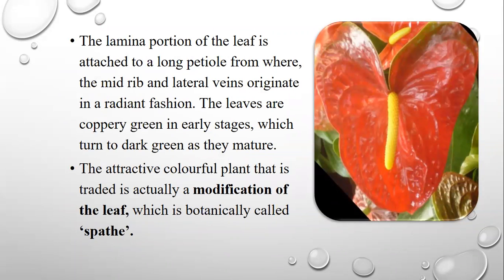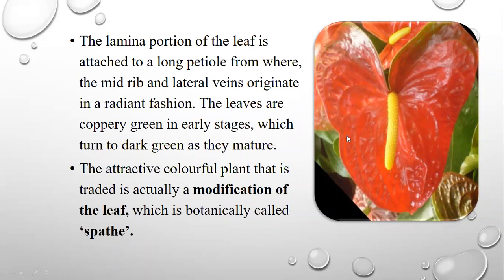Now let us see the leaf, or what is itself called the flower. The lamina portion of the leaf is attached to a long petiole, from where the midrib and lateral veins originate in a radiating fashion. The leaves are coppery green in early stages, which turn dark green as they mature.